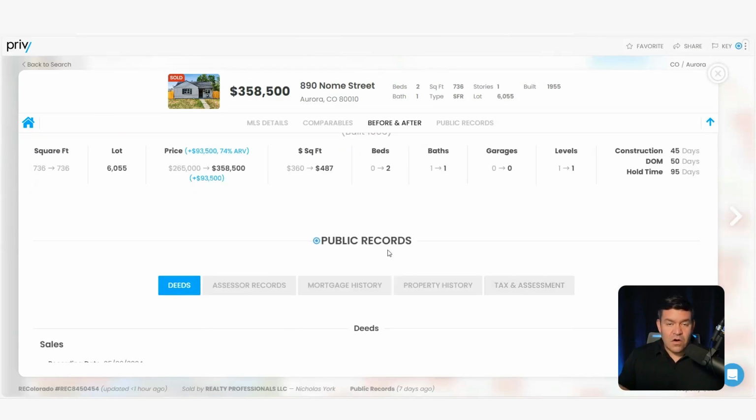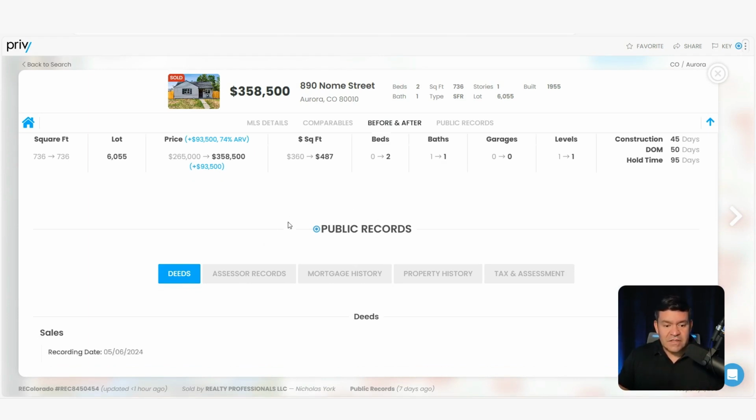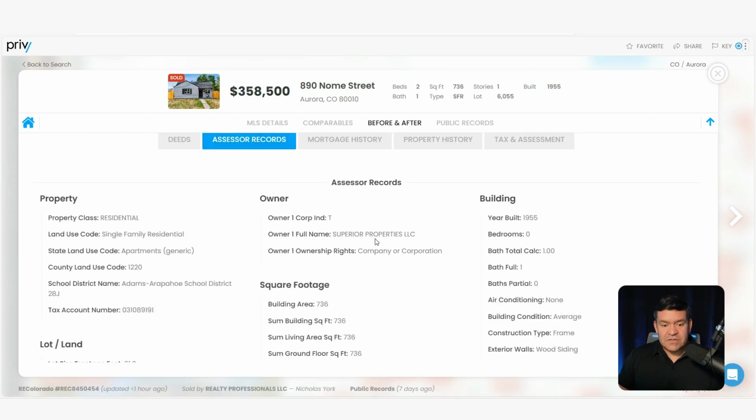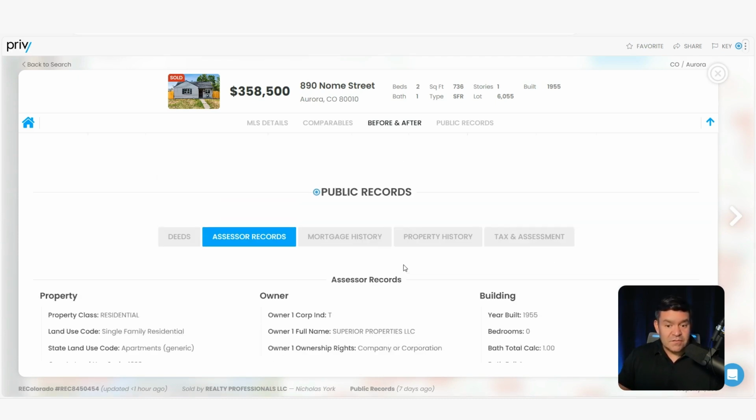And then if you are someone who is seeking out investors, maybe you're a lender, or maybe you're an agent, or maybe you're a wholesaler who's building a buyer's list, then you can come down here in the assessors section and you can see here that this was flipped by Superior Properties LLC. And so Superior Properties LLC is an investor who flipped properties. So there's many reasons why you might want to reach out to them.